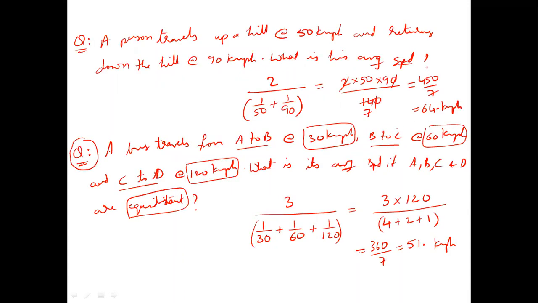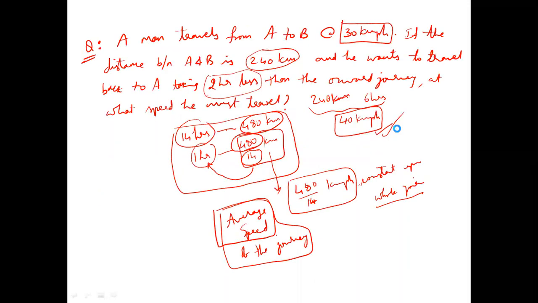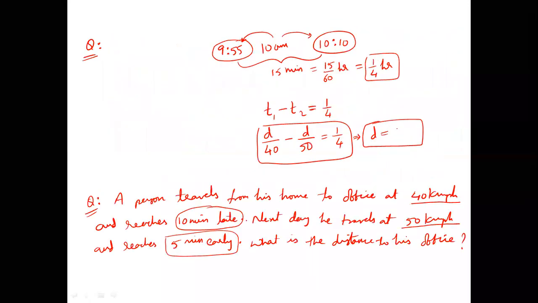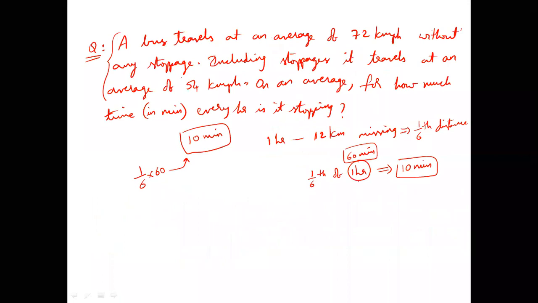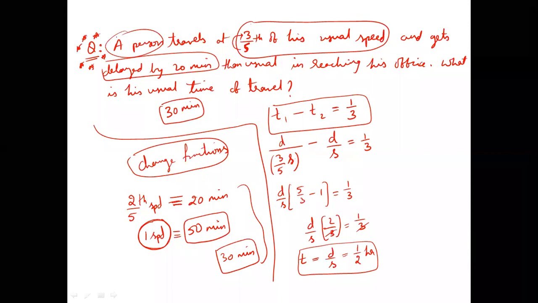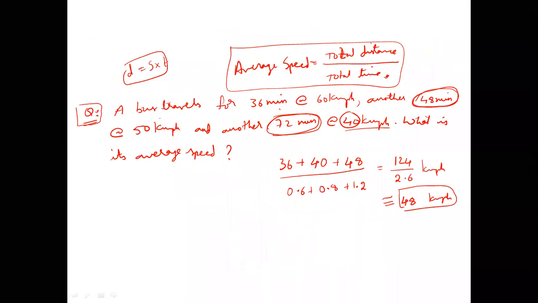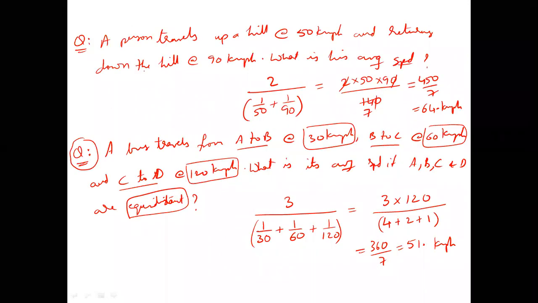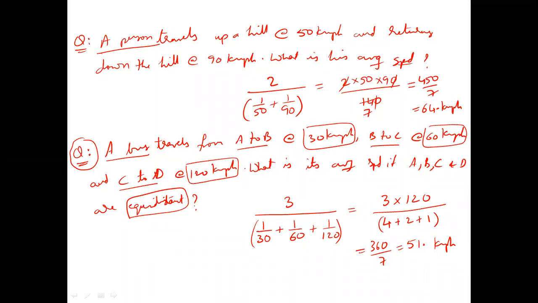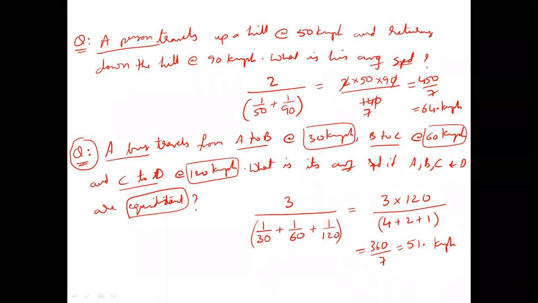And if you observe all the questions that we discussed today, maybe 8 to 10 questions, I don't know, every question actually has a common point. You see here, I'm talking about a person. Here I'm talking about a bus. Here a person, here a man, here a bus. So everywhere we are talking about only one object moving. Yes, sir. So all these come into the first part of time and distance where only a single object moves. Only a single object moving is under consideration.